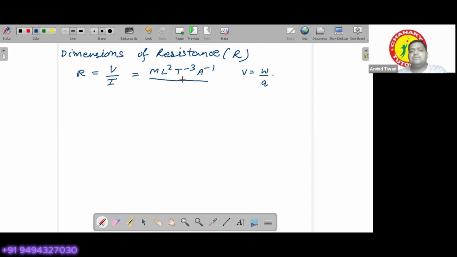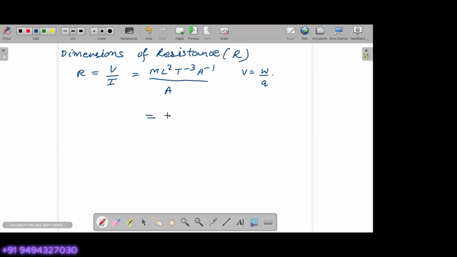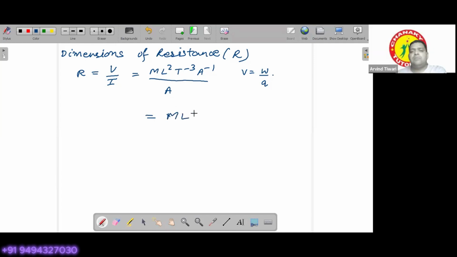Divided by current, which is again A, you will be getting M L2 T minus 3 A minus 2 as the dimensions of resistance.